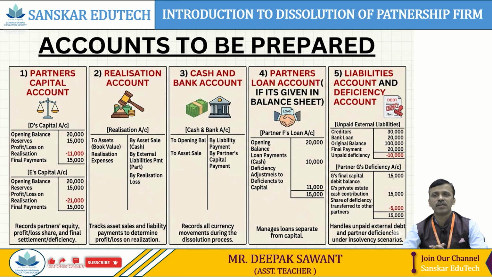Where all the partners are insolvent. In that case, it is called insolvency of the firm. At that time we need to open 2 more accounts along with these 3, partners capital account, realization account and cash and bank. The 2 more accounts are the liabilities account and deficiency account.